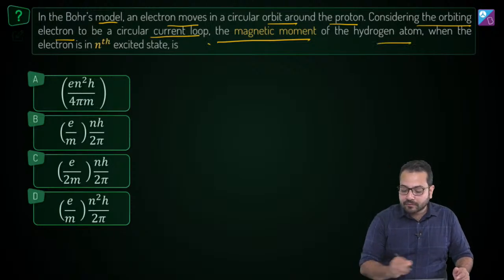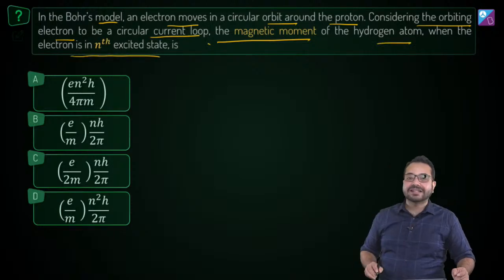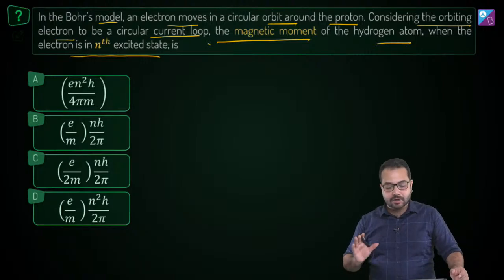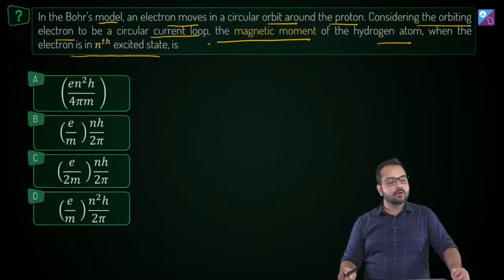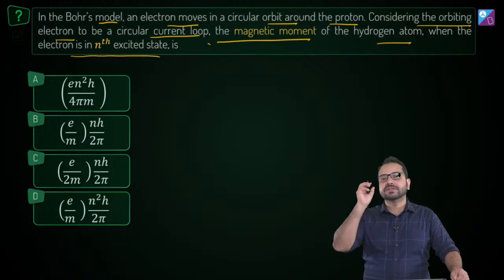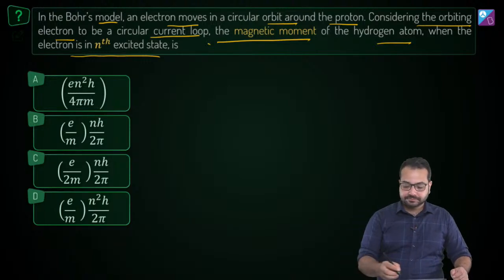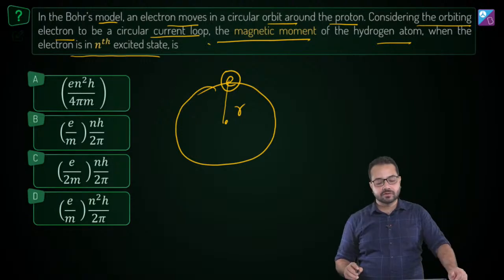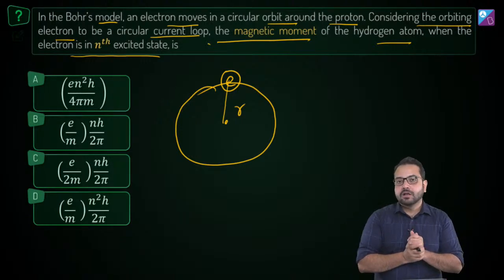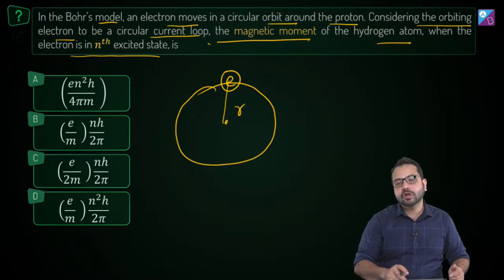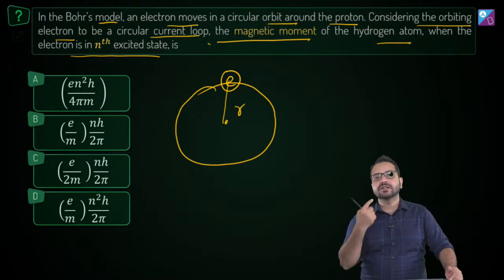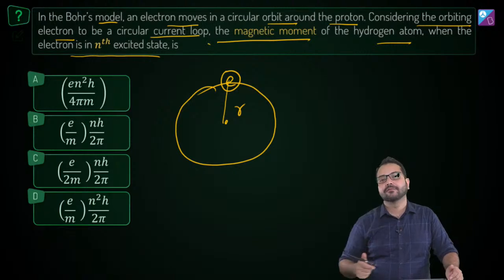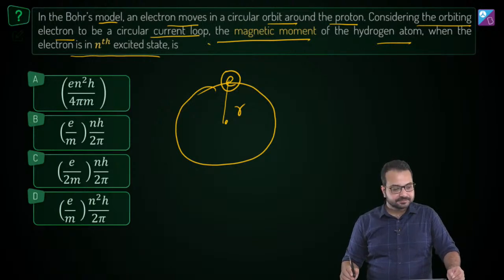So the magnetic moment of the hydrogen atom when the electron is in the nth excited state is, and these are your options. Okay, so think about the question and let me know what is the key concept involved. So this electron is moving in a radius of, let's say, r, and because of this motion of the electron, this can be considered as a circular loop in which current is flowing. Is that correct? Okay, so we have to find out what is the magnetic moment.